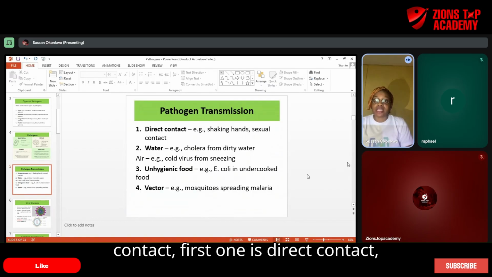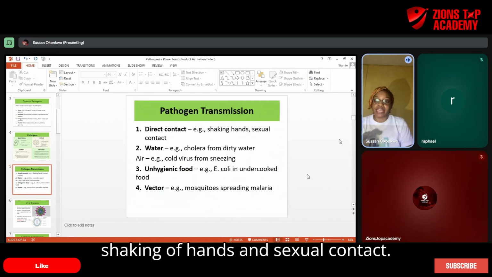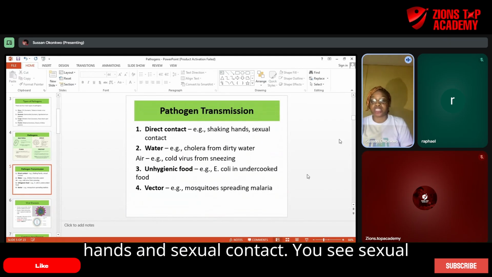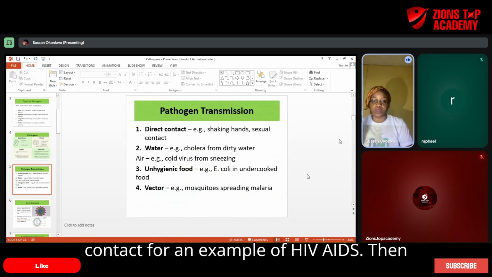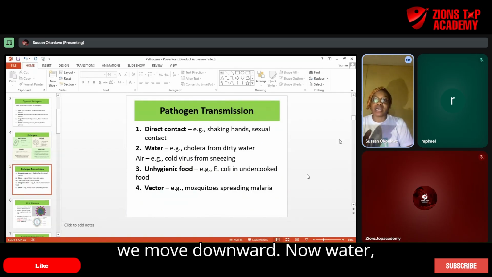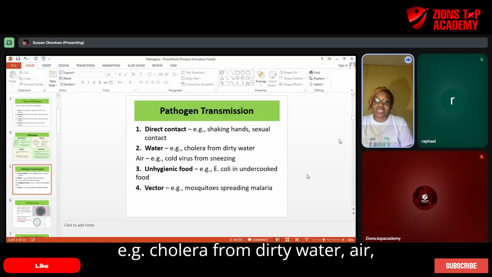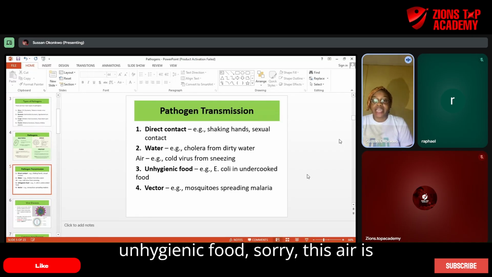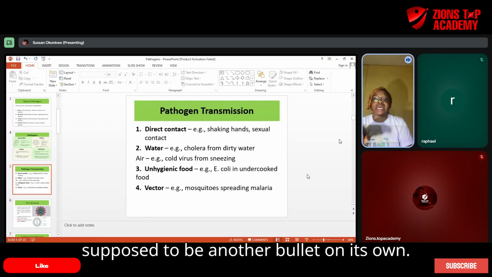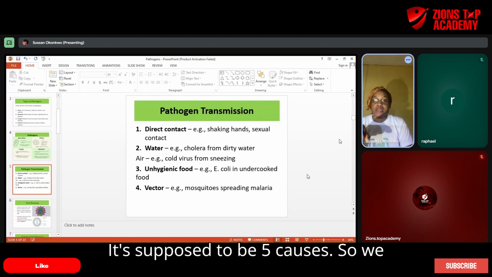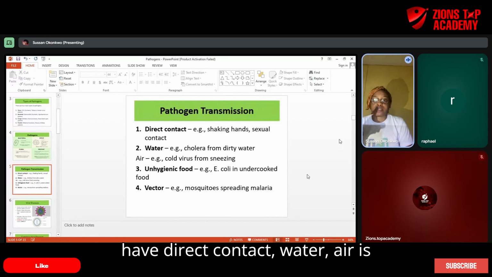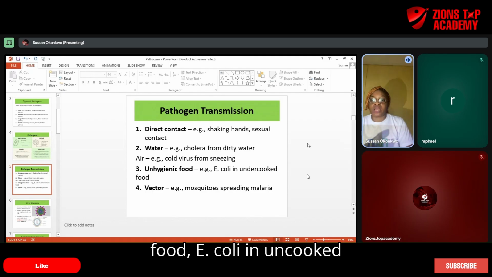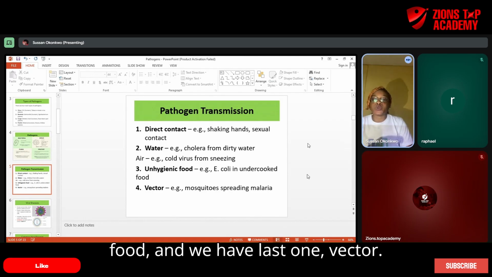First one is direct contact, shaking of hands and sexual contact. You will see sexual contact as an example of HIV/AIDS when we move downward. Now, water, e.g., cholera from dirty water. Air, e.g., cold virus from sneezing. Sorry, this air is supposed to be another bullet on its own. It's supposed to be five causes. So we have direct contact, water, and air is supposed to be number three. Then unhygienic food, E. coli in uncooked food, and we have the last one, vector.